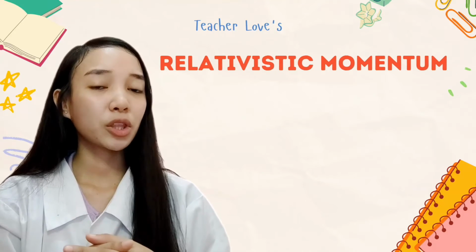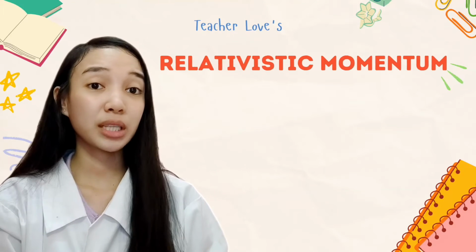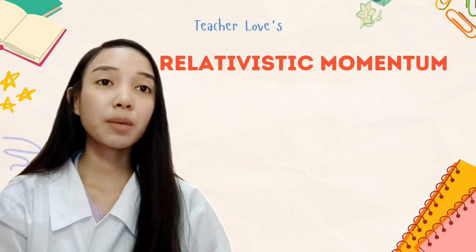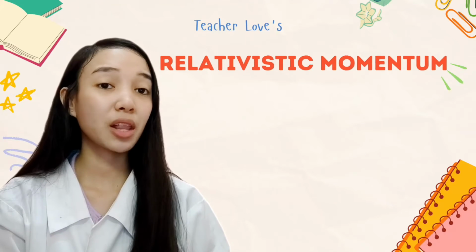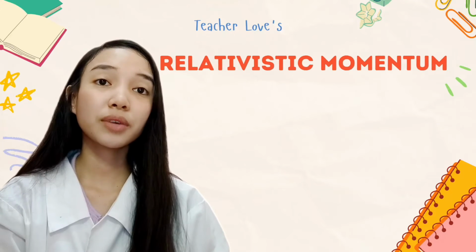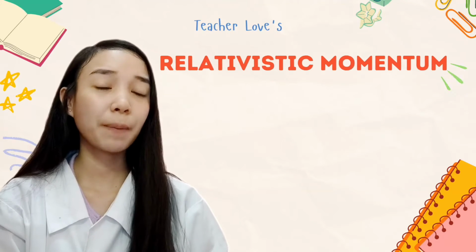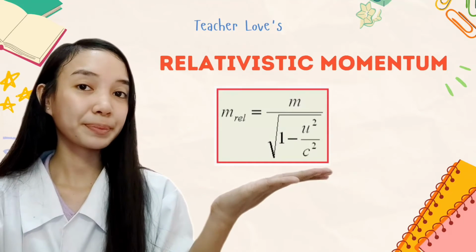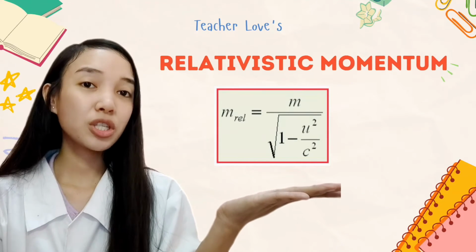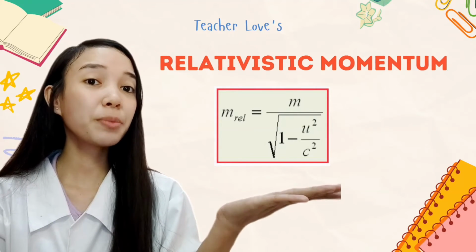In relativistic momentum, what will happen if we have a relativistic velocity? Therefore, the motion now belongs to relativity. So for a very high speed velocity, momentum is again relativistic, and it is defined as the product of relativistic mass multiplied by velocity. But consider that the relativistic mass is equal to this formula. Substituting the values, we come up with the relativistic momentum formula.